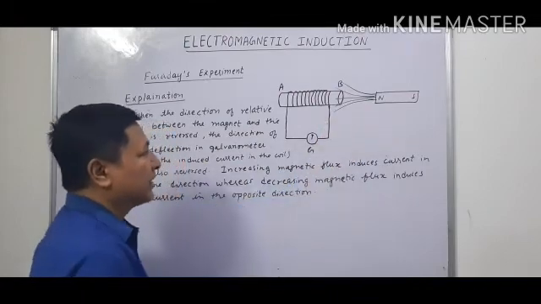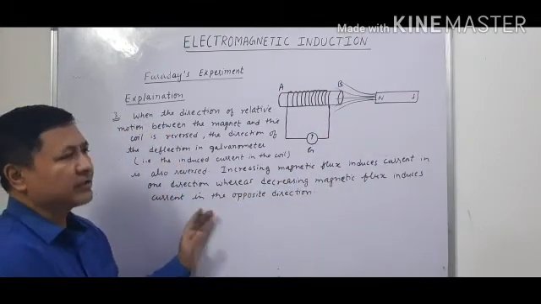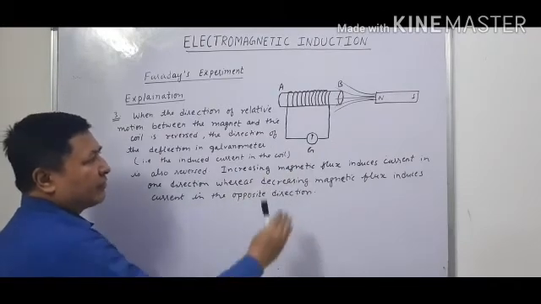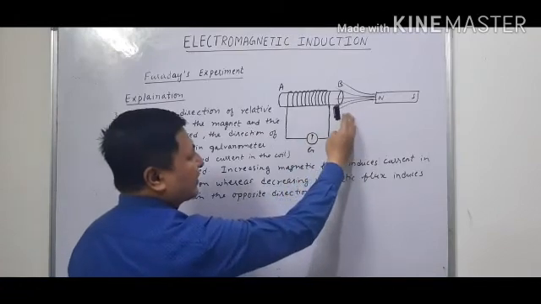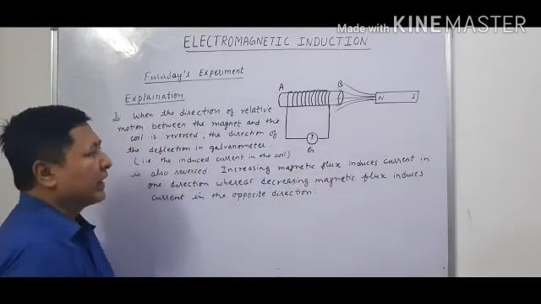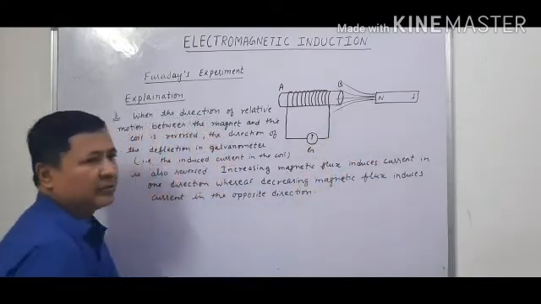Therefore the direction of the induced current is on the other side, that is, on the left side. So if there is an increase in the magnetic flux, the current will be induced in one direction, and if there is a decrease in the magnetic flux, the direction of the current will be reversed.